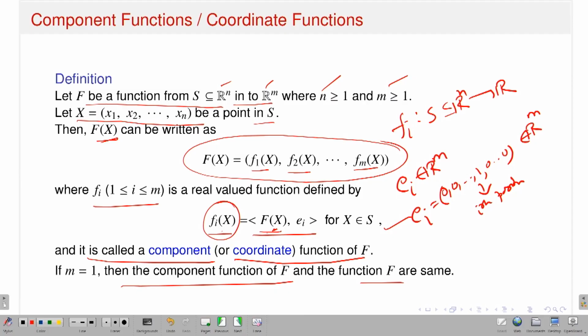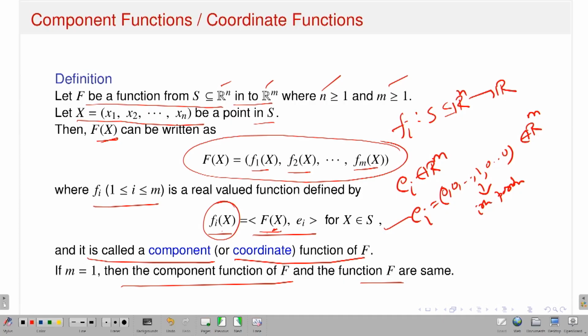Now similar sort of things, whether we can achieve them in the context of, say, the concept of limit. So existence of limit for capital F, whether this is equivalent to the existence of the limit of the component functions, or say once I have the notion of continuity of capital F from Rn to Rm, whether it is equivalent to the continuity of the component functions. Equivalent means what I am saying is that suppose capital F is continuous, does it imply that all the component functions, that means real valued functions of these n many variables, are continuous, or whether the continuity of the component functions implies the continuity of the Rm valued function of n variables.